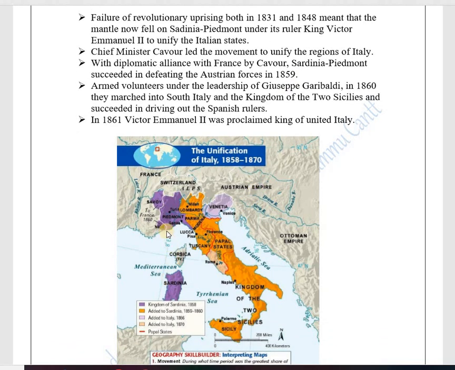First, Sardinia under Cavour had a friendship relation with France, and they both defeated the Austrian Empire, and they took all this area under Italy. Armed volunteers under the leadership of Giuseppe Garibaldi in 1860 marched into South Italy and the Kingdom of Two Sicilies and succeeded in driving out the Spanish rulers.